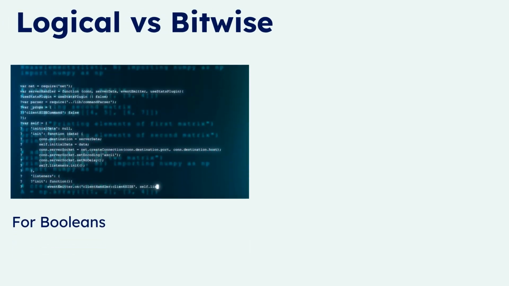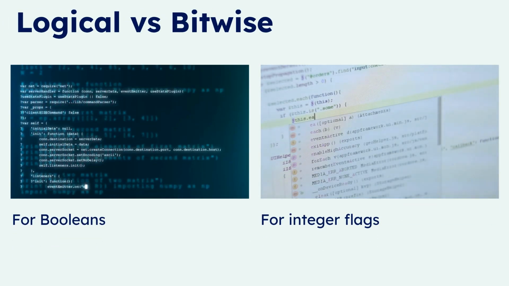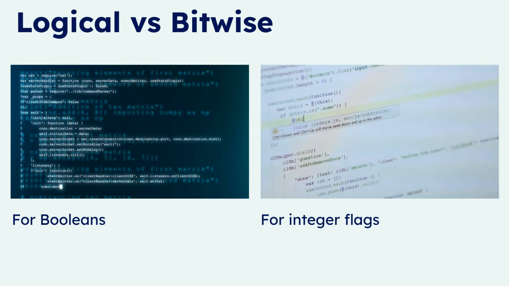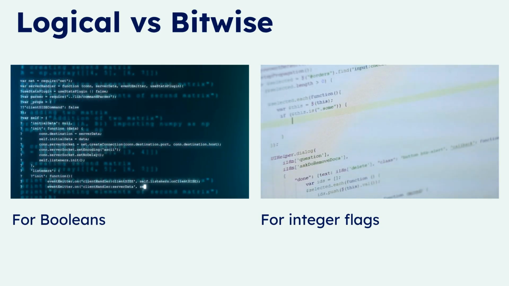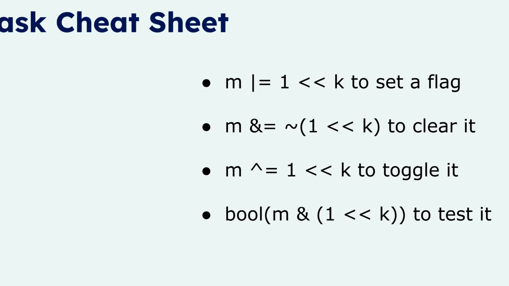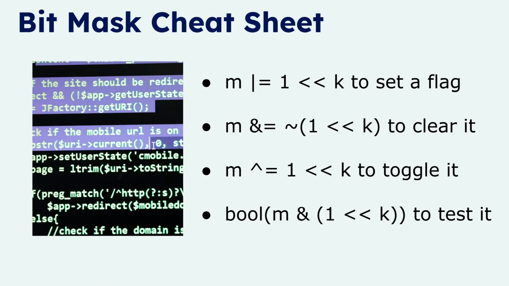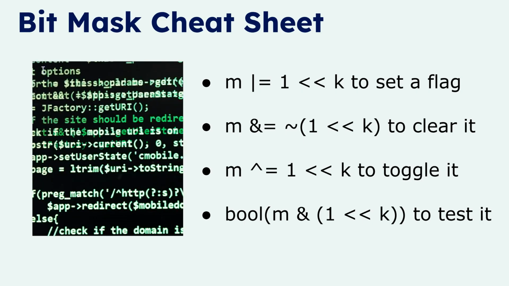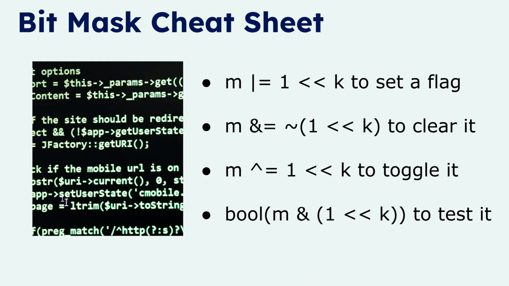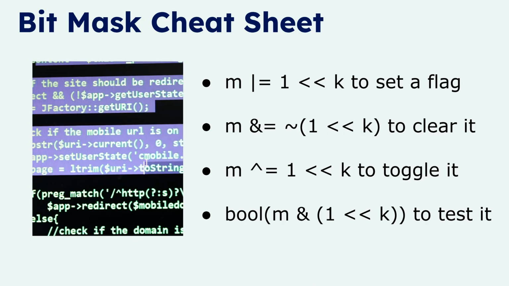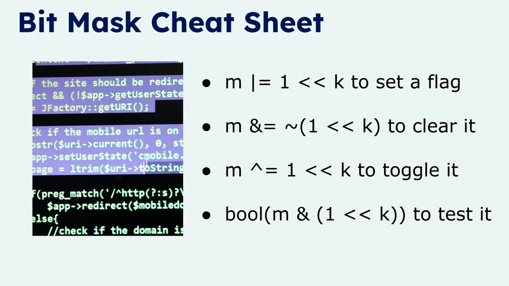Logical operators like and, or, and not are for Booleans. Bitwise operators like & and ^ are for integer flags and masks. Parenthesize complex bitwise combinations to manage precedence. Memorize these 4 key bit mask patterns. Use m |= 1 << k to set a flag, m &= ~(1 << k) to clear it, m ^= 1 << k to toggle it, and bool(m & (1 << k)) to test it. These cover most bit flag work.